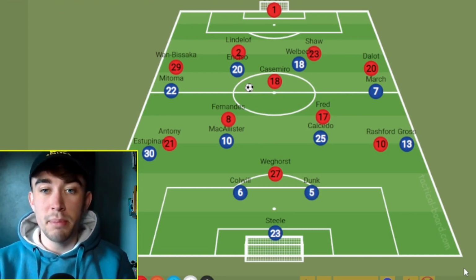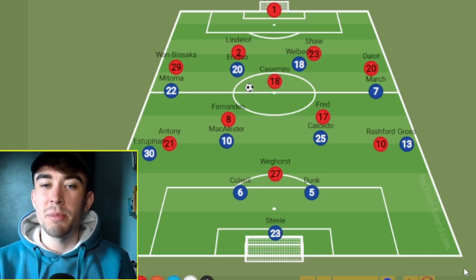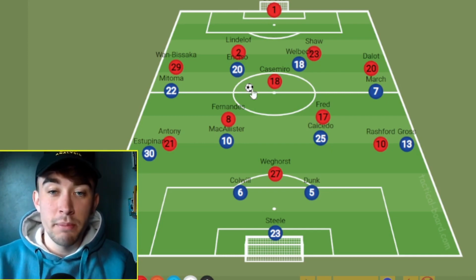Fred is going to come into the team because Sabitzer and Eriksen just haven't really been good enough off the ball in the last couple of games, and we've gone for Weghorst up front. And I want to talk about why. I'll tell you the reason why, straight away actually.